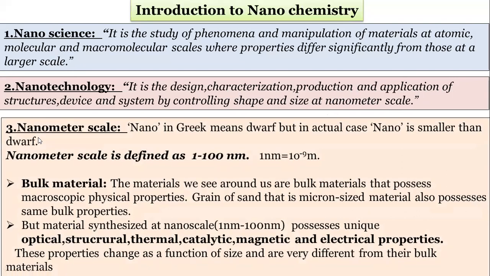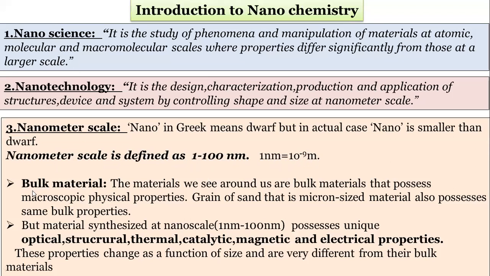So this nanometer scale, nano is a Greek word which means dwarf. But in actual case, nano is smaller than dwarf. Nanoscale is defined as 1 to 100 nanometer, and 1 nanometer is equal to 10 raised to minus 9 meter. So remember this nanometer scale. This will be asked for 1 mark in the board exam. What is meant by nanometer scale? Nanometer scale is 1 to 100 nanometer, and 1 nanometer is equal to 10 raised to minus 9 meters.